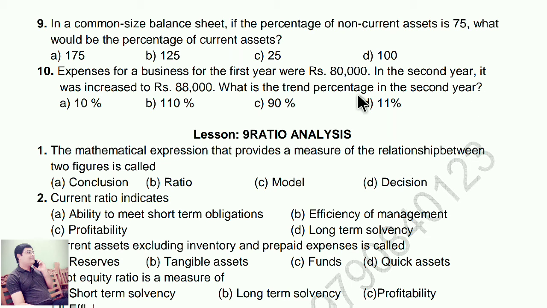To calculate the trend percentage, you have to divide second year amount 88,000 by first year amount 80,000, into 100, you will get the answer 110 percent. Once again I repeat, 88,000 divided by 80,000 into 100, 110 percent.